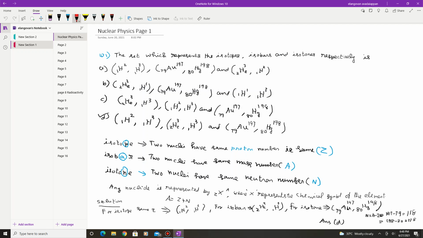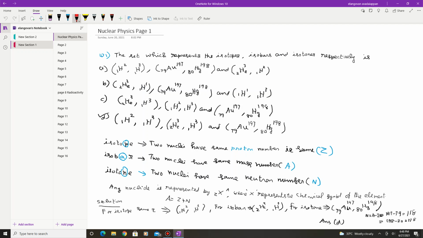In this lecture, we are going to discuss some important problems in nuclear physics relevant to JEE as well as NEET examinations. Now let us take the first question, question number 1. The set which represents the isotopes, isobars and isotones respectively is.